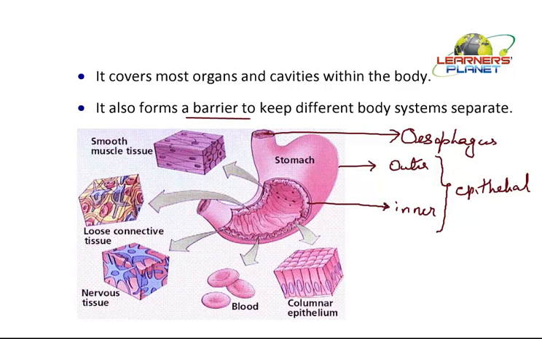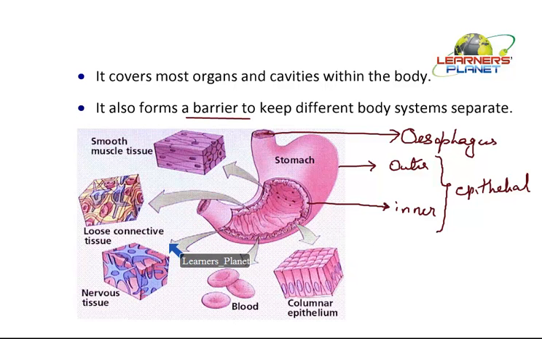Now besides this epithelium, which forms just the outer and inner linings here, what about the other part? They are made up of smooth muscles. They have the muscles so as to perform the churning of food inside, to push it forward, and to cycle it inside so that it can be masticated properly and mixed up with the secretion produced by the inner epithelial lining.